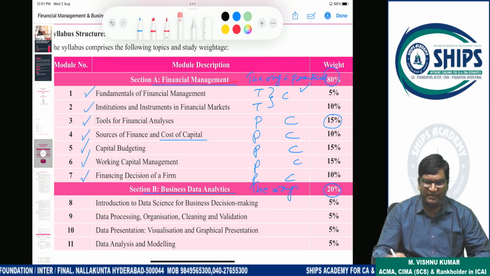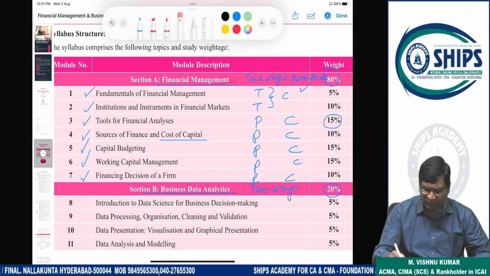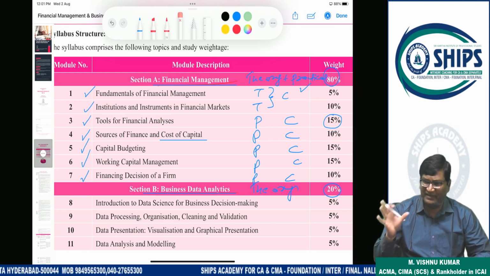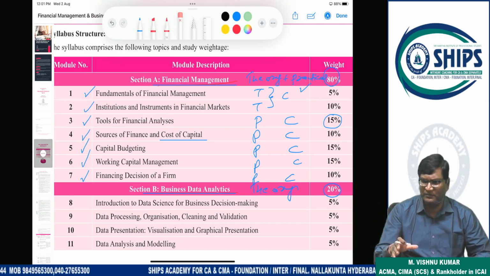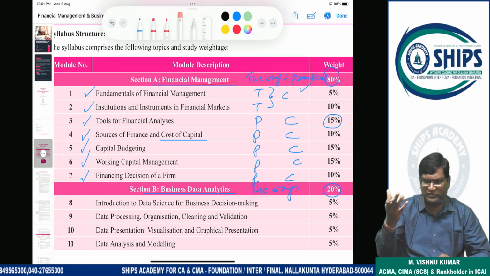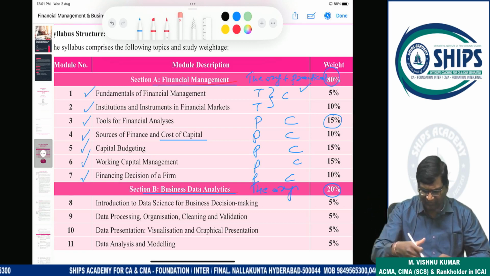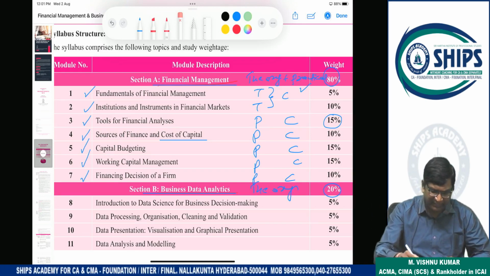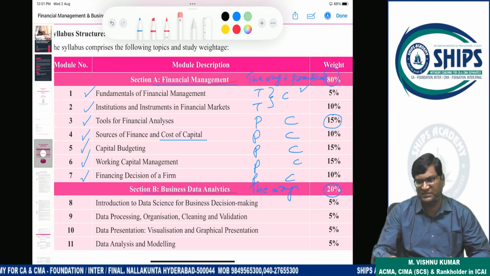And financial modeling related subjects slightly. So this is a totally theory area, but not difficult, easily we can understand this. Because in theory also, core theory is not there. What we use in regular world or regular activities, that will be part of your syllabus. So first we will complete the financial management. In last we will discuss business data analytics.